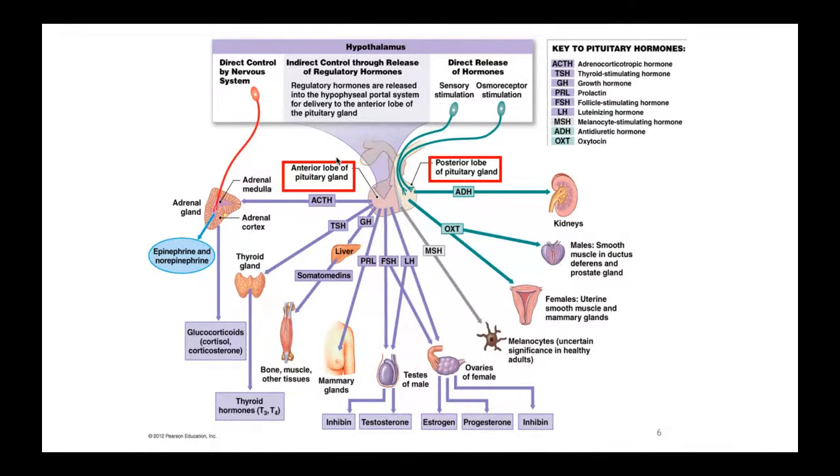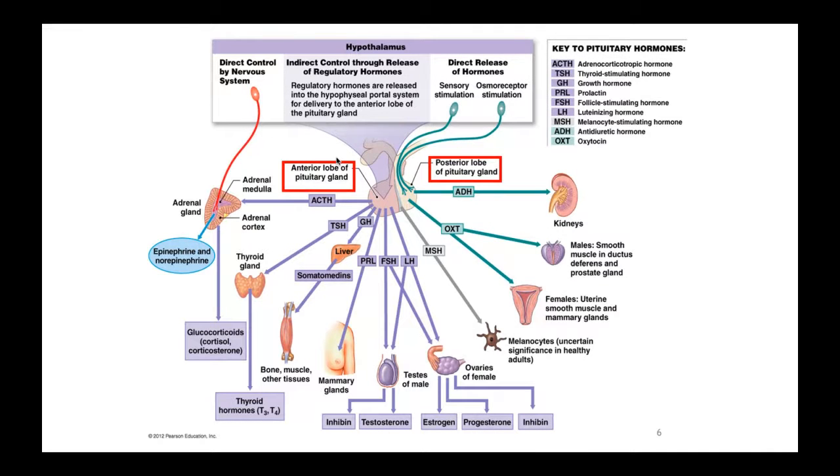Now, what I want you to see on that left-hand side, we'll kind of start with the ACTH, where the anterior pituitary is releasing ACTH, adrenocorticotropic hormone. Now, adrenocorticotropic hormone is going to go to the adrenal gland.